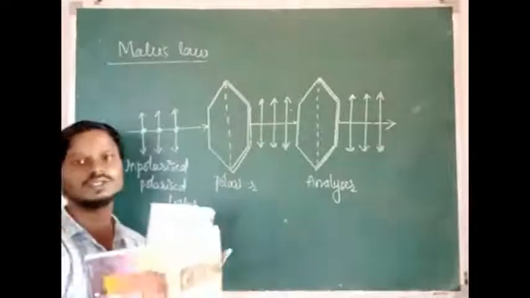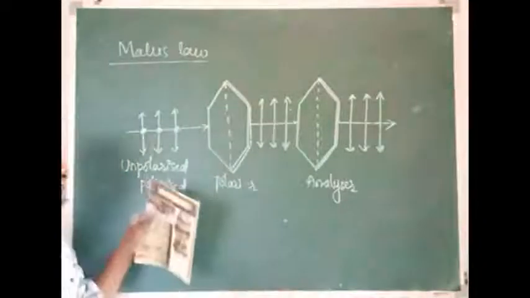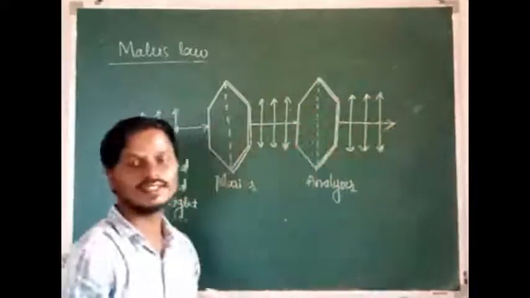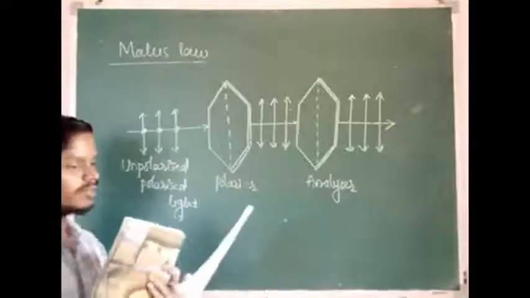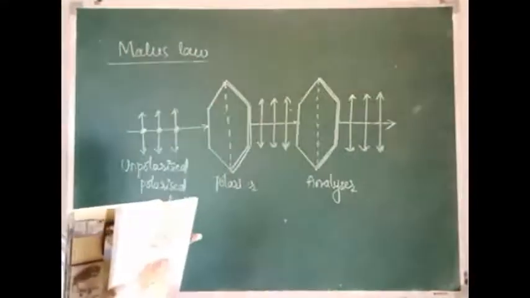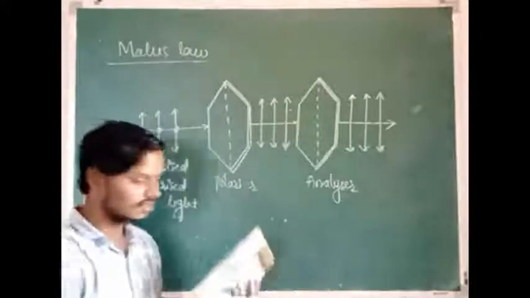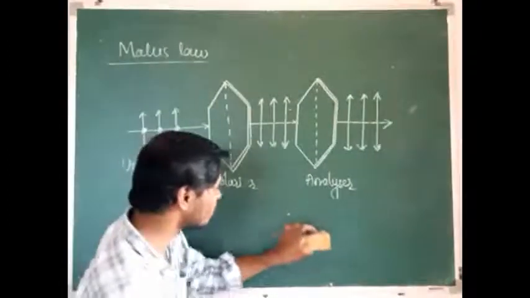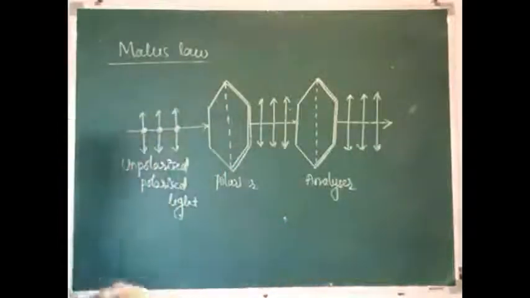That is 0. So the intensity of the plane polarized light emerging from the analyzer depends on the angle between the transmission axis of the polarizer and the analyzer. This is very important. That is Malus law. Then, what is the statement for the Malus law?